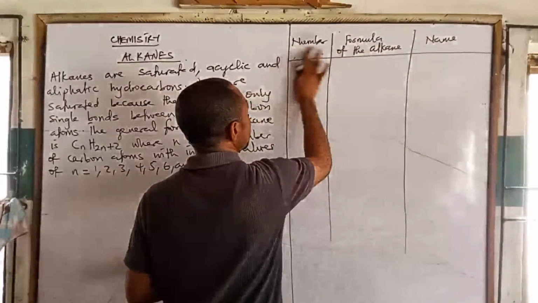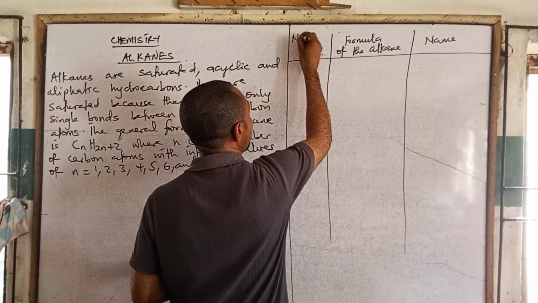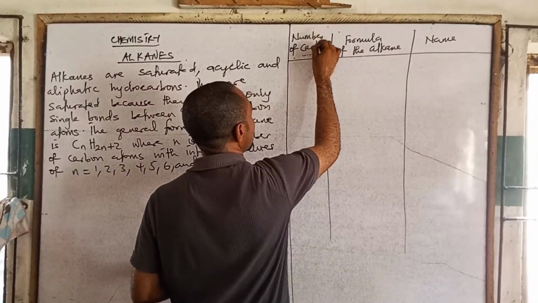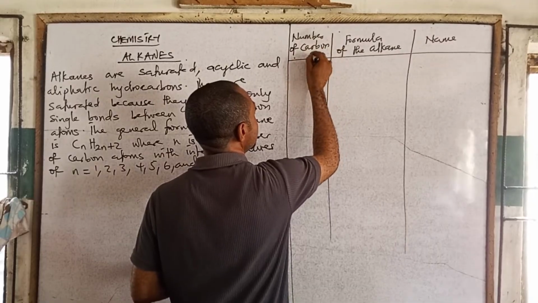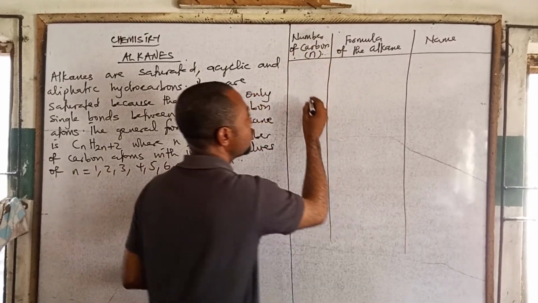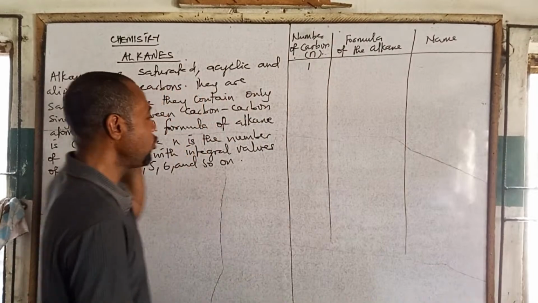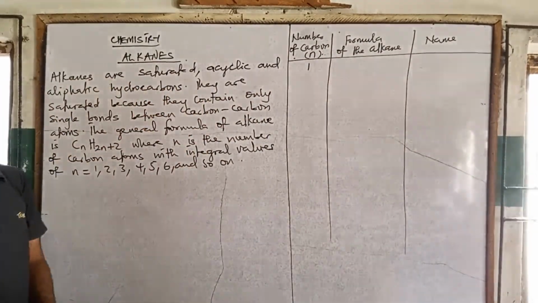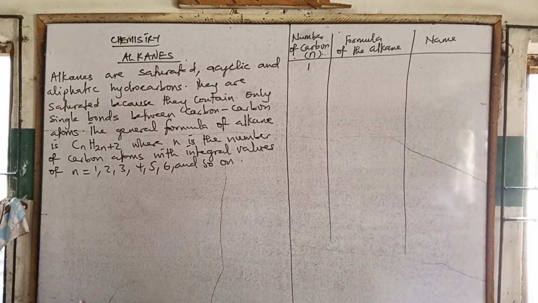Remember that if this is the number of carbon, that means it is N. So when N is 1, if you use your general formula, you can obtain the members of the alkane homologous series.